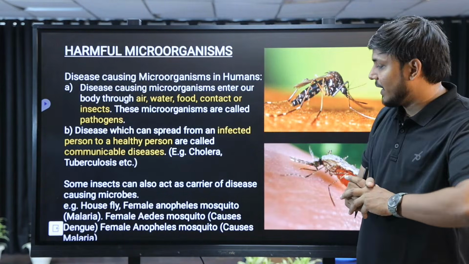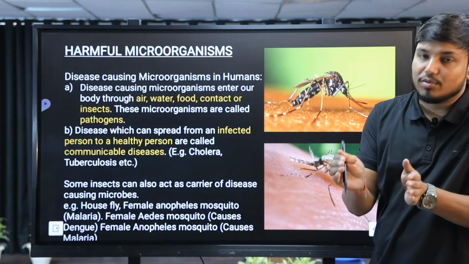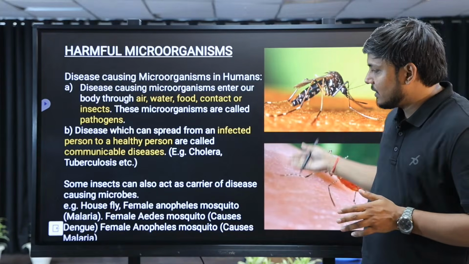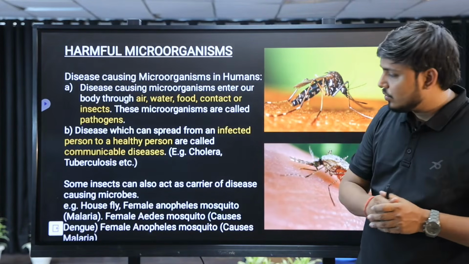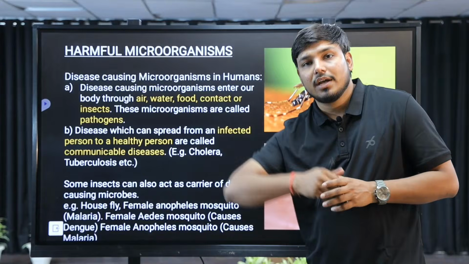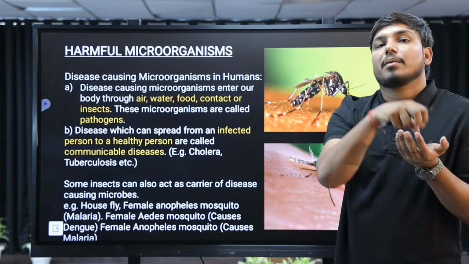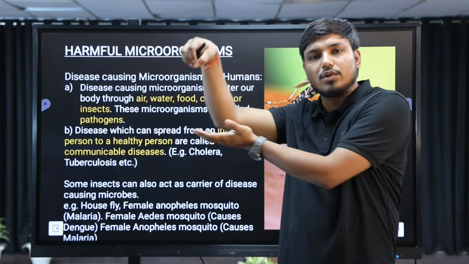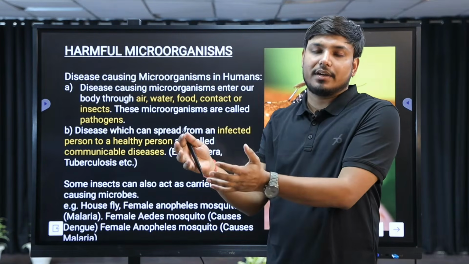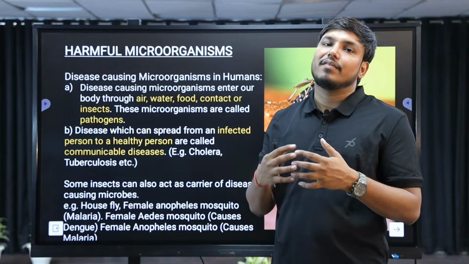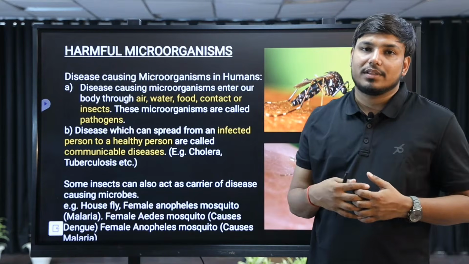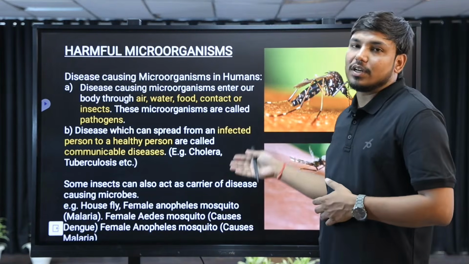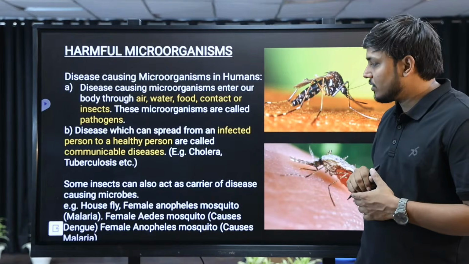Some insects can also spread disease, and these insects are known as carriers. Carrier का मतलब सामान को ले जाने वाले, right? Example की बात करें, there are some mosquitoes and some flies also. The house fly is also a kind of carrier which will transfer some kind of protozoa from a dirty place to healthy food, and it will contaminate it. When you consume that food, at that time we feel many symptoms in our body, like diarrhea and loose motions, right? And food poisoning is also caused by this transfer of microorganisms, right?